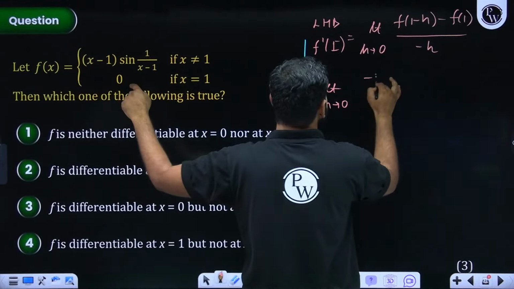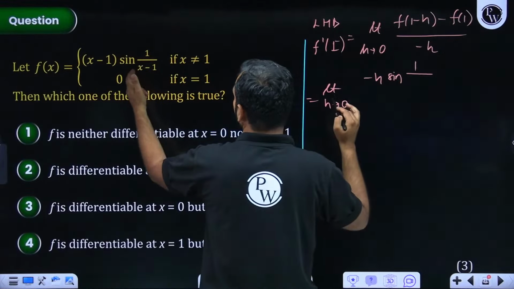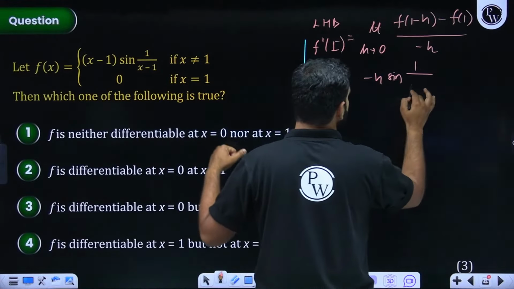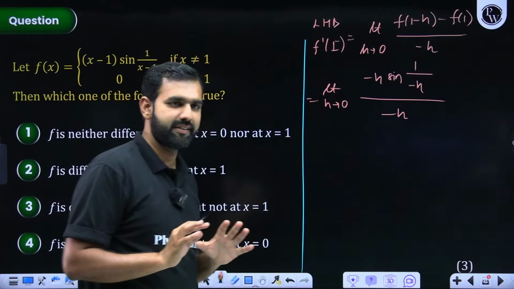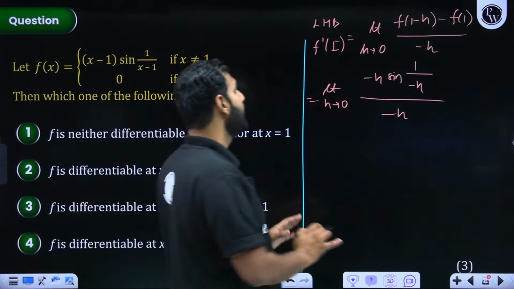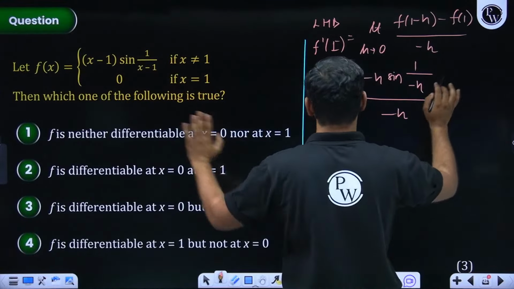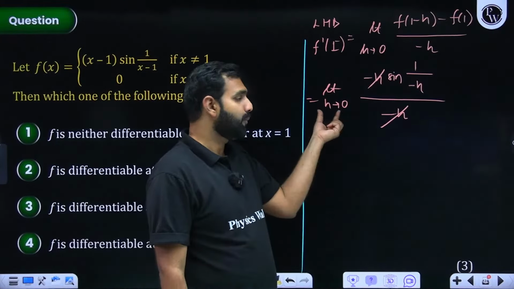So this is minus h into sine of what? 1 upon (1-h) minus 1. So again, that is going to be minus h whole divided by minus h. Everybody listening and understanding this, are we clear now? I hope you have understood it. Previously, I was making a mistake, and this f(1) is 0, which I need not write. So this minus h and this minus h are cancelled,